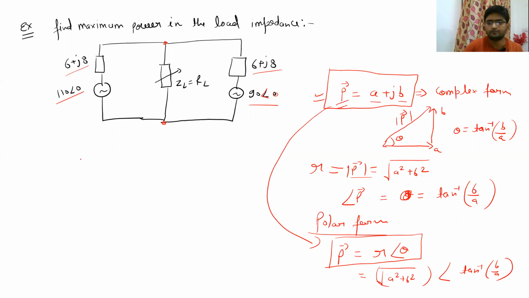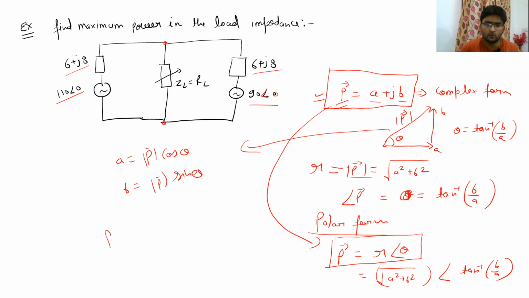And also, this angle theta can also be used like this. If you just talk about the magnitude, you can write A equal to magnitude of P cos theta and B equal to magnitude of P sine theta.